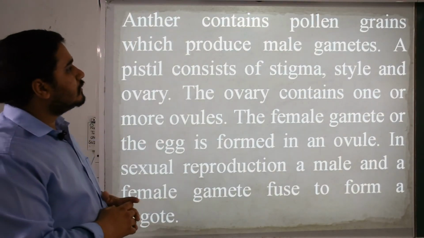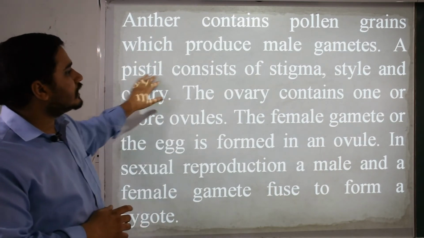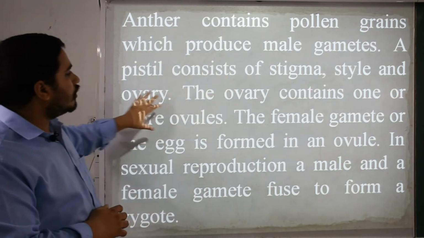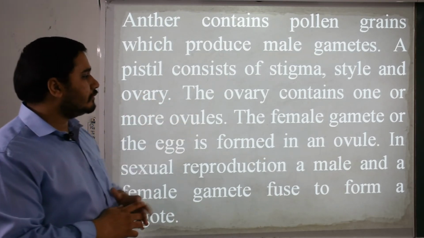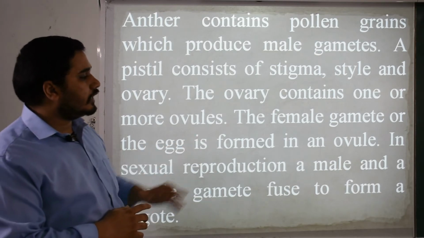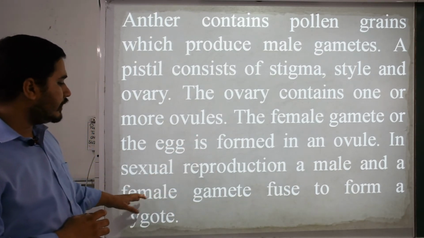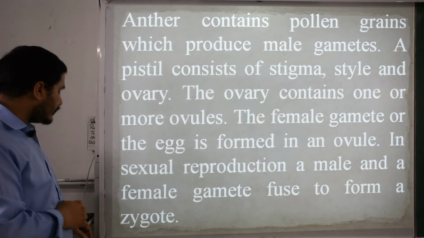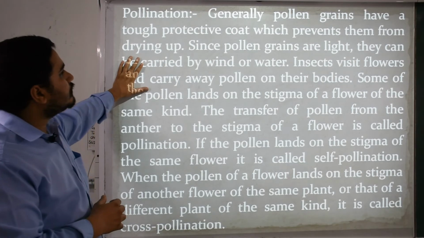The anther contains pollen grains which produce male gametes. A pistil consists of the stigma, style and ovary. The ovary contains one or more ovules, and the female gamete, or the egg, is formed in an ovule. In sexual reproduction, a male and a female gamete fuse to form a zygote. That is considered here in the pollination process.